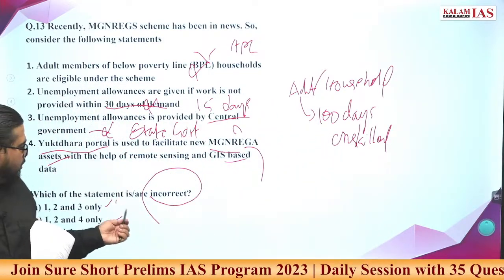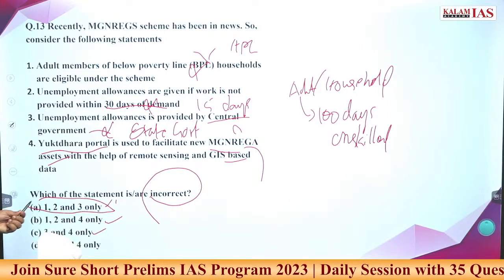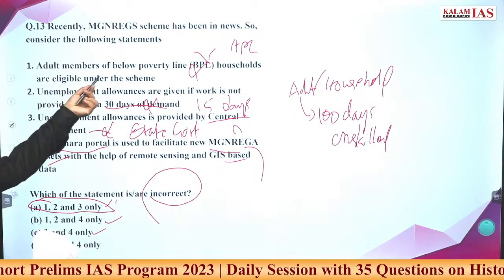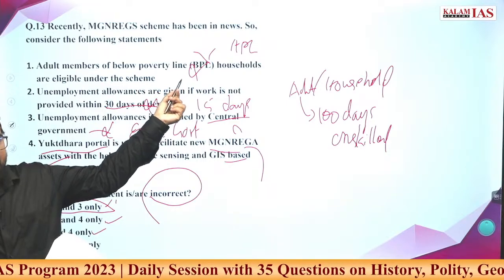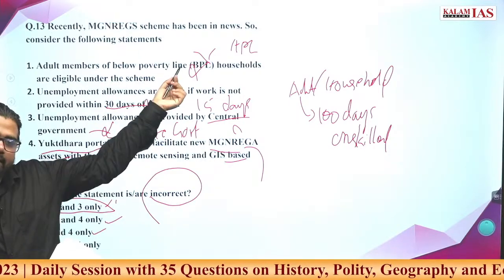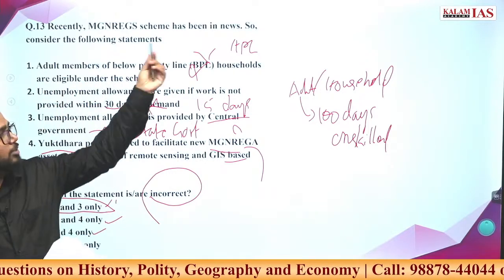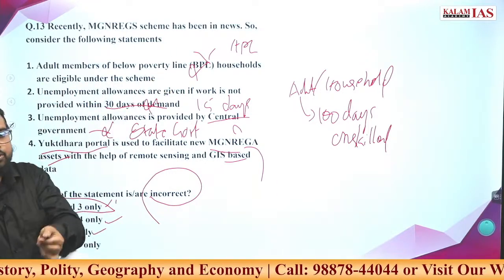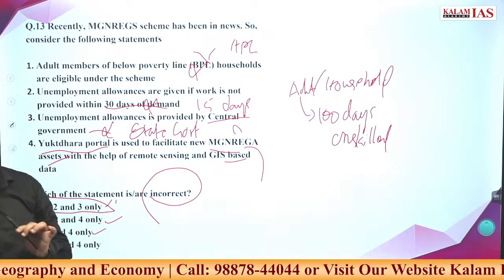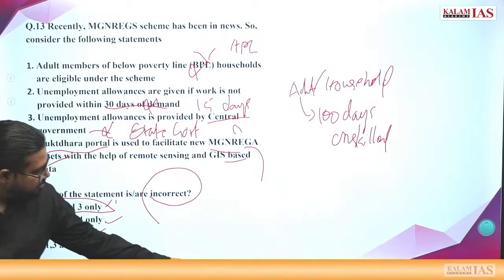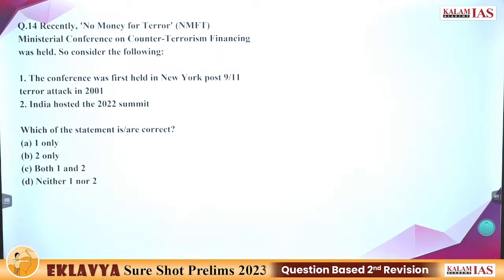So the answer here is 1, 2, 3, the correct answer is A, but the statement has some vagueness. I accept this. BPL families are eligible under this scheme, but there is no strict condition that the family should be BPL. Even APL members can also be part of this scheme. Go ahead. Answer the 14th question.